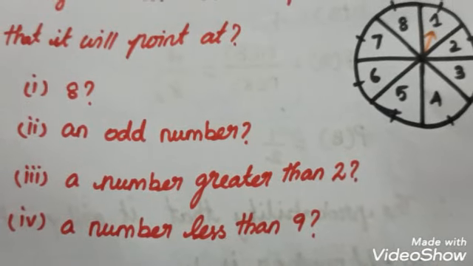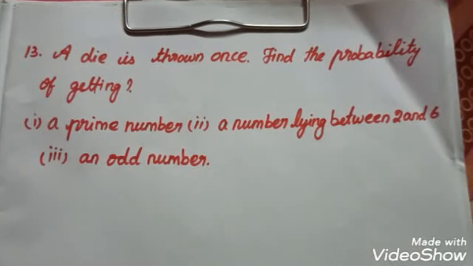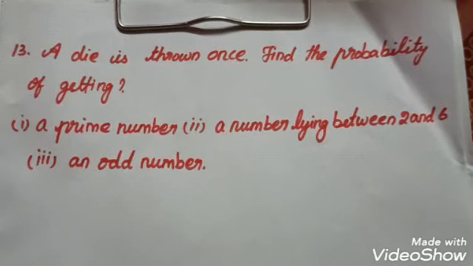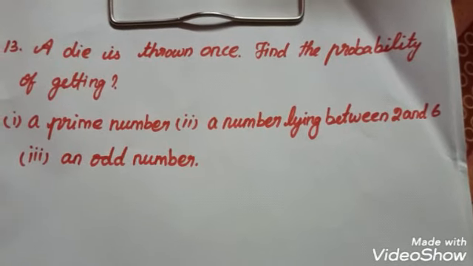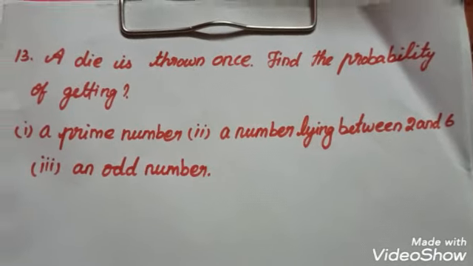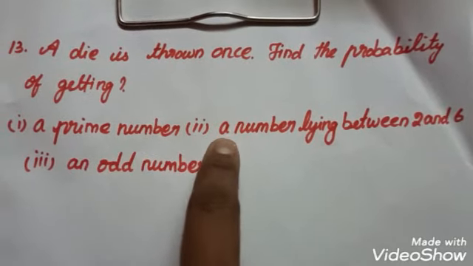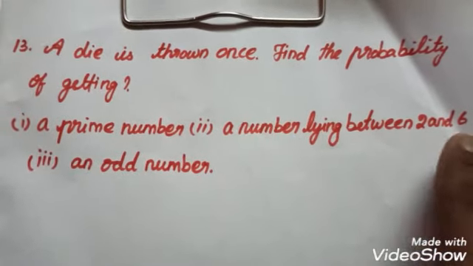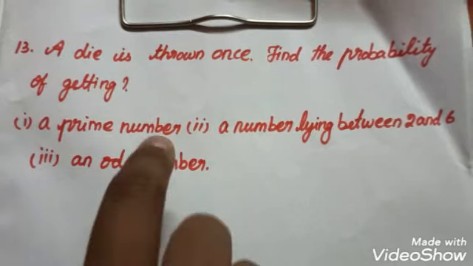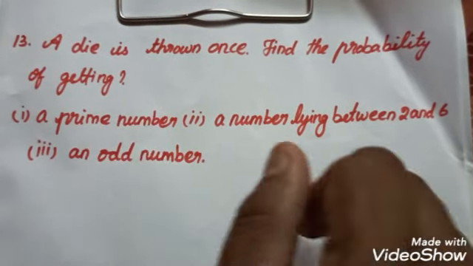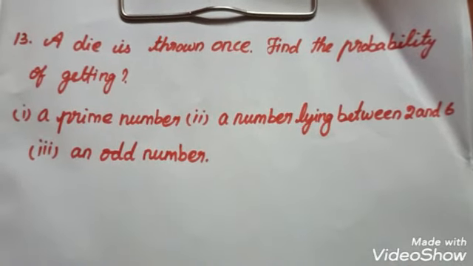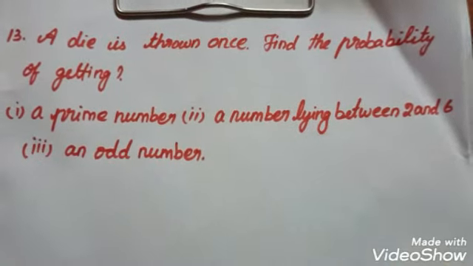Next we move on to question number 13. A die is thrown once. Find the probability of getting a prime number, a number lying between 2 and 6, an odd number. So already you know that a die is thrown once. A die consists of 6 faces numbered 1 to 6.